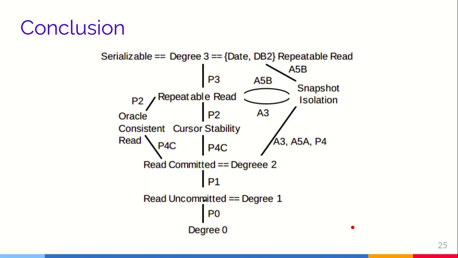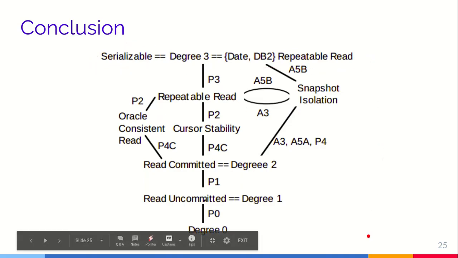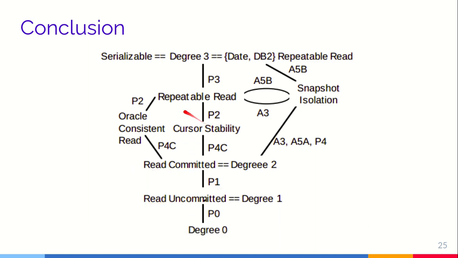In conclusion, we can see this is the partial ordering of the different isolation levels. The least is read uncommitted, then read committed, then cursor stability, then repeatable read, and then serializable.